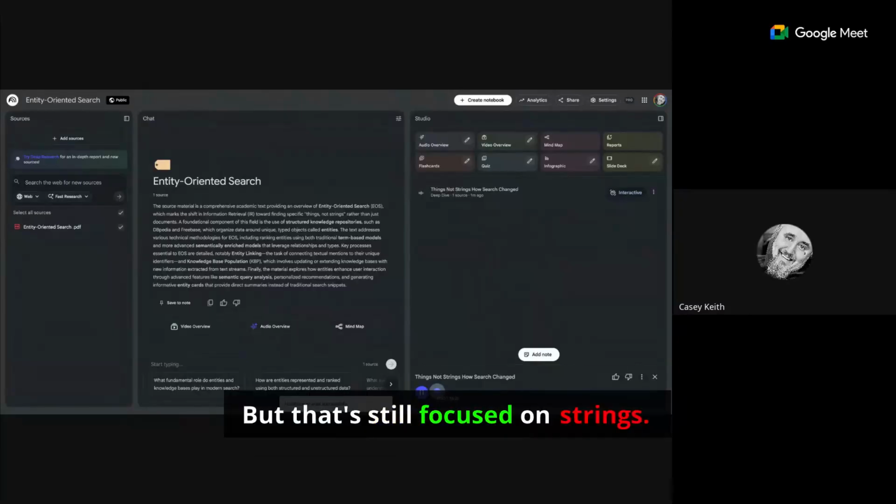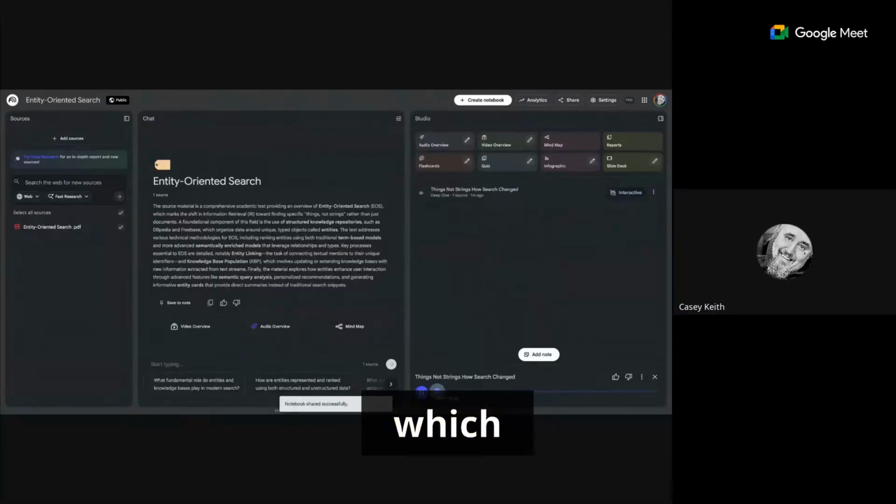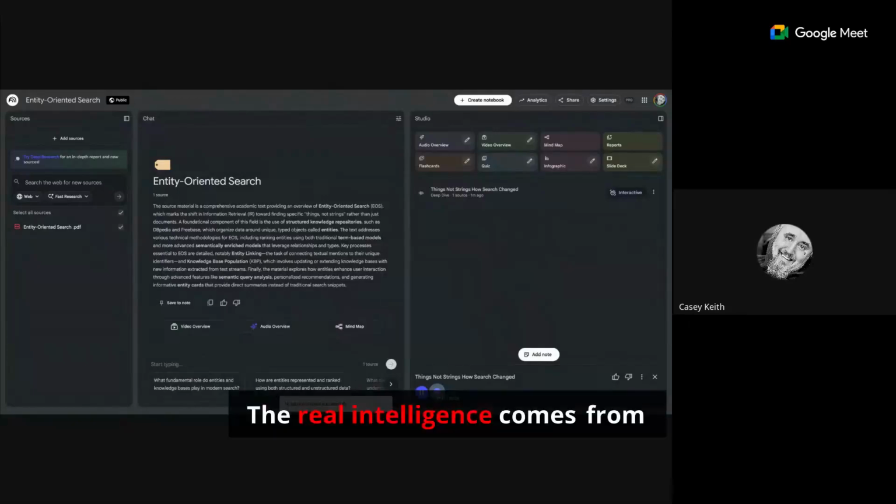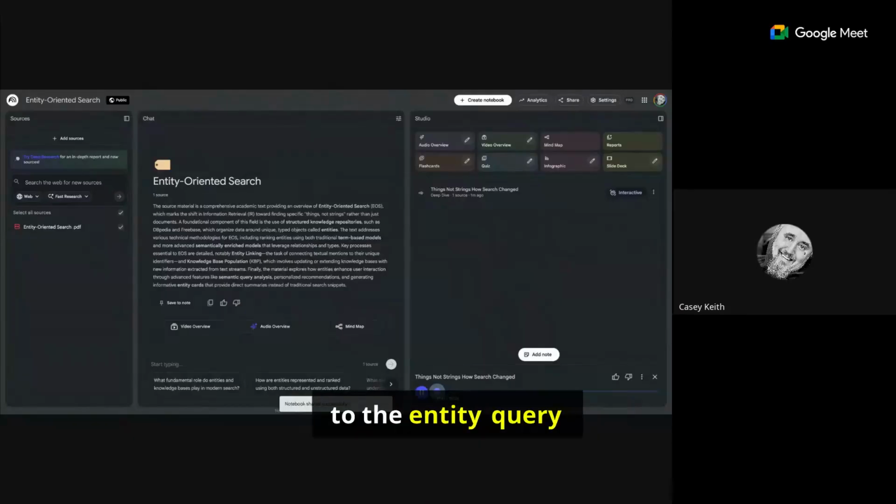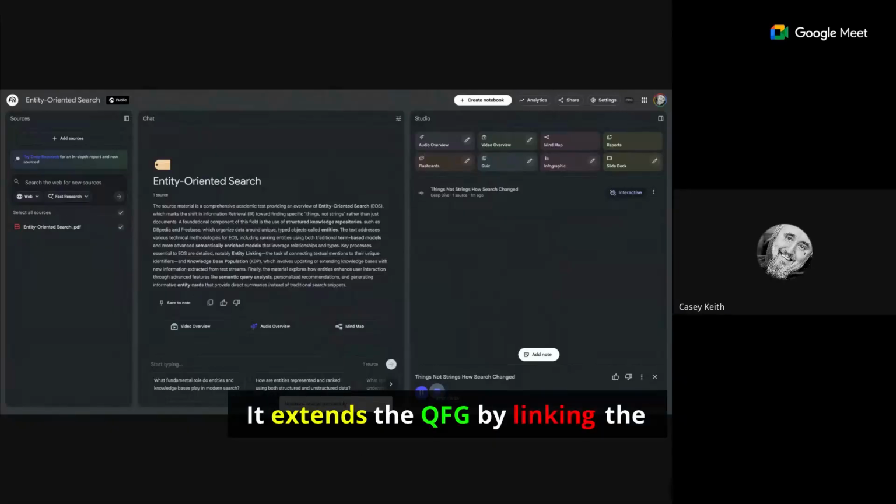But that's still focused on strings. Which queries follow which other queries? The real intelligence comes from integrating the structural knowledge of the KB, which leads to the entity query graph, or EQ graph. This is the superior model. How does it work? It extends the QFG by linking the actual entities, the nodes, from the knowledge base to the queries that mention them.